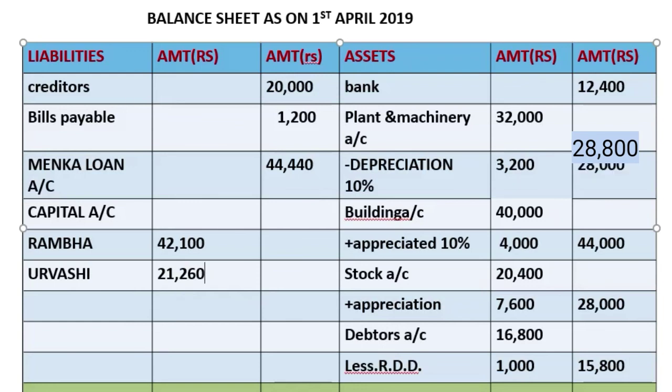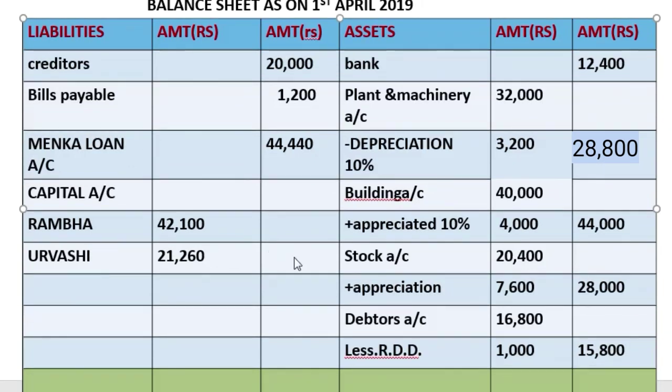So the total of this we get in the outer column 63,360 when we add these two. Now just check whether the balance sheet is tallying or not. The answer you will be getting is 1,29,000, and thus our balance sheet is tallied.